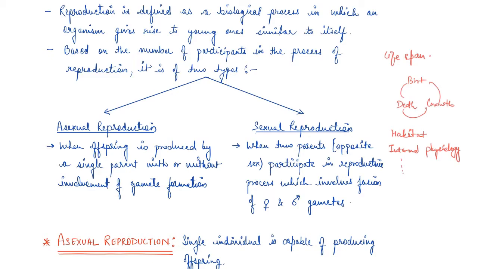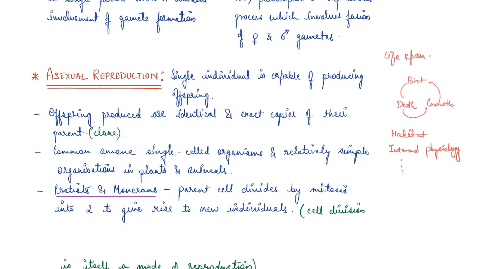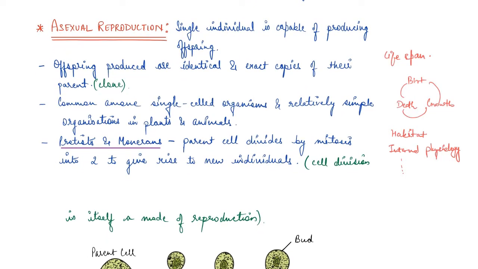Okay, so what we'll be covering today is asexual reproduction. So basically, in the method of asexual reproduction, a single individual or single parent is capable of producing an offspring. Remember that a single parent is capable of producing an offspring, and as a result, the offspring produced are identical and exact copies of their parent. So, since the offspring are produced from a single individual, they are exact copies of their parent, and that is why they are termed as clone.